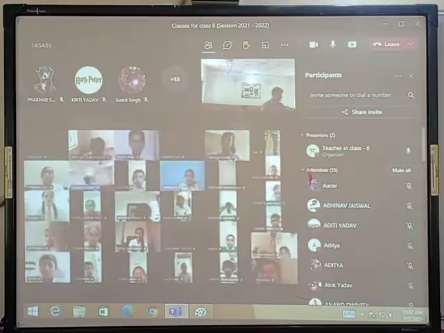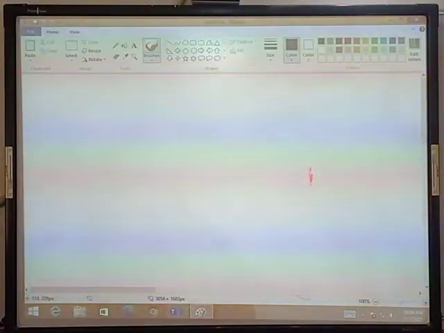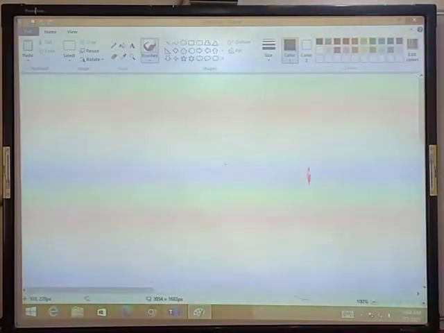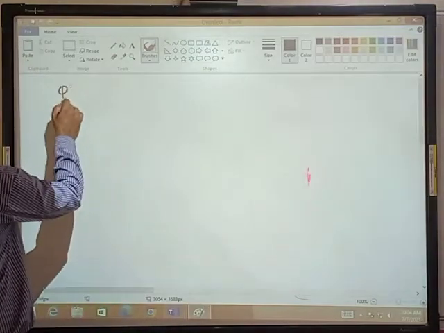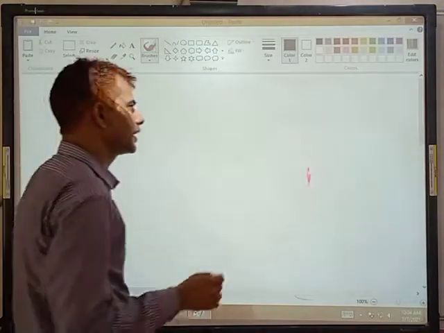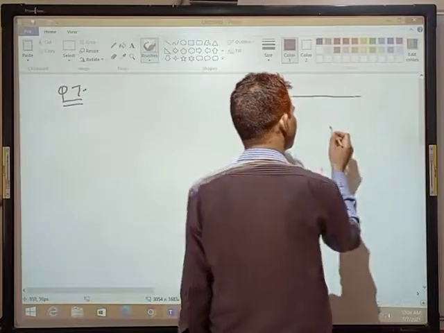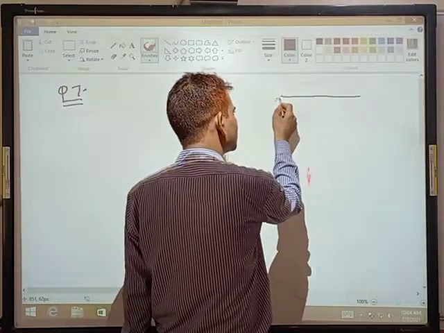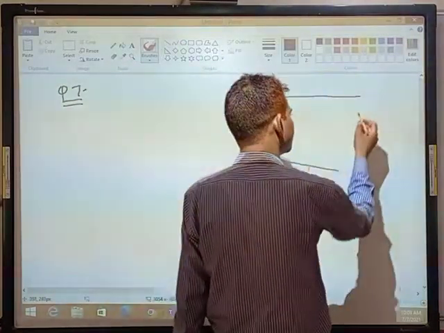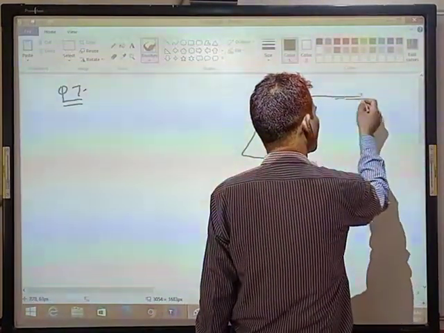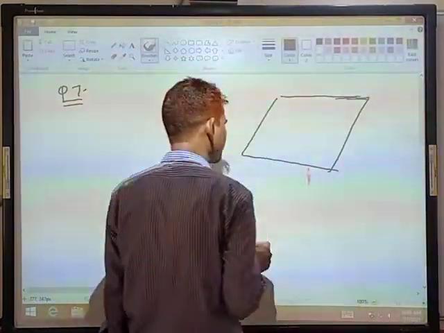Who is this, Rishabh? If an angle of a parallelogram is 2/3 of its adjacent angle, find the angles of the parallelogram. Question number 7. Sir, question number 6 is in homework. Yes, students, homework. Try it, and if you face some problem, then ask me tomorrow.